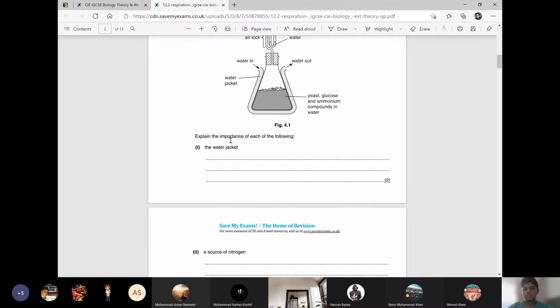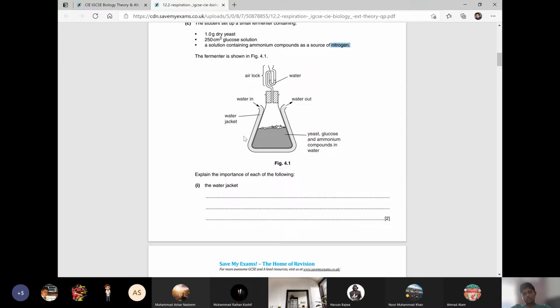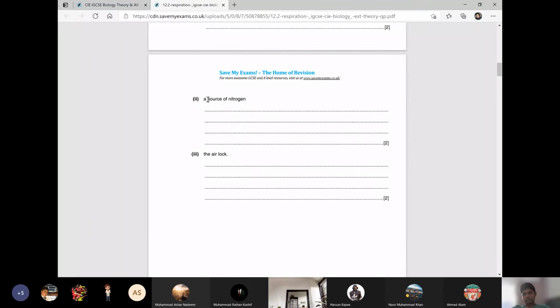The water jacket. You can see from here the water is entering and from here water is going out. This water is not entering inside the apparatus, it is just staying outside of the apparatus, right? That is why it is called a water jacket. What is its benefit? It helps in maintaining the temperature. What do you think, guys?